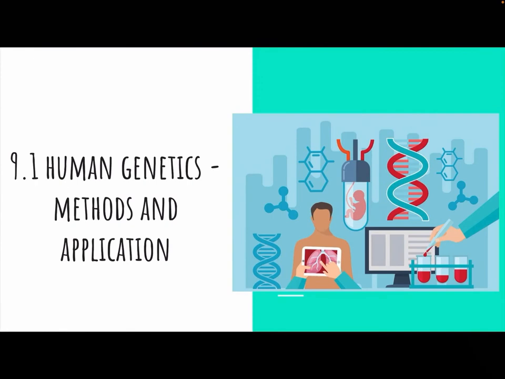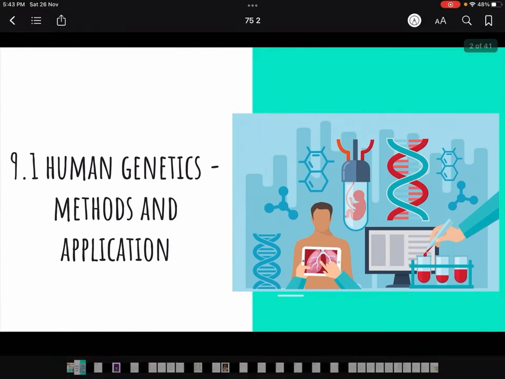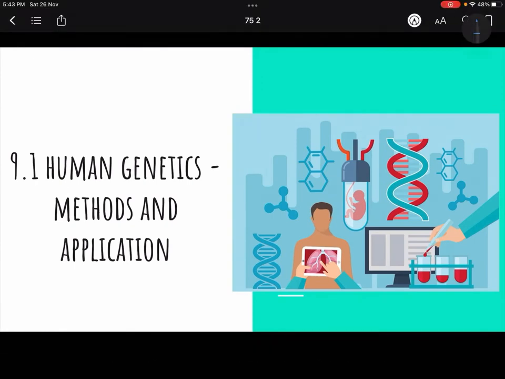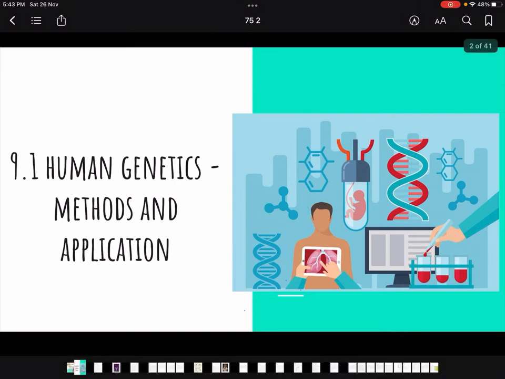So we had started the human genetics chapter. I had told you about the nature versus nurture debate. We had studied pedigree analysis, and today we are going to start with the twin method. Twin method today we are going to do. Okay, so first of all, before we start this, I want to tell you that